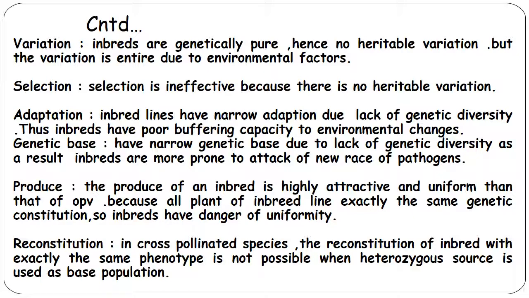Reconstitution: in cross-pollinated species, reconstitution of an inbred with exactly the same phenotype is not possible when a heterozygous source is used as the base population. Reconstitution is not possible for primary constituted inbreds, but secondary constitution of inbreds can be expected to be reconstituted when they are taken from a homozygous source.